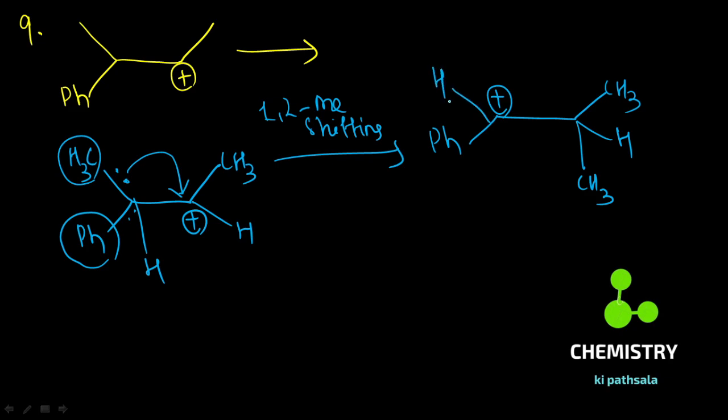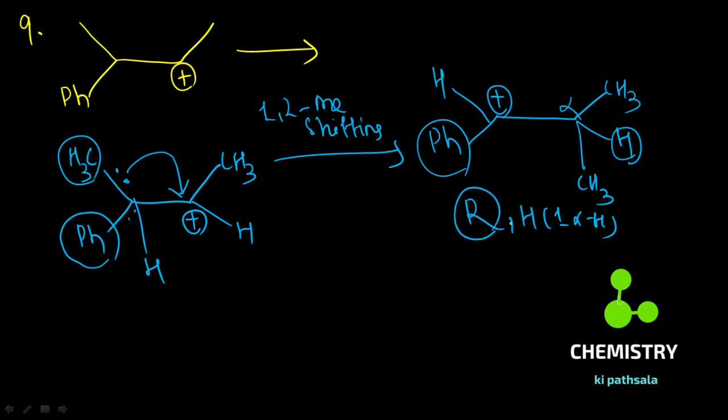Now, this carbocation is stabilized by resonance. Sorry, this is not the case. Actually, it will be stabilized by one alpha hydrogen, that is called hyperconjugation. Clear? So in this case, one alpha hydrogen. So resonance is the dominating factor here.